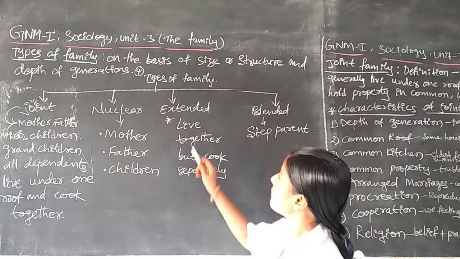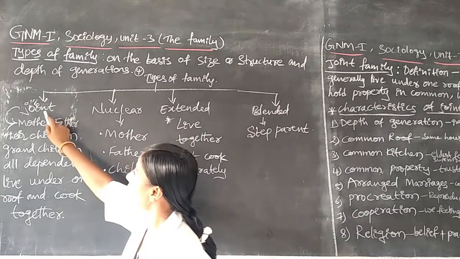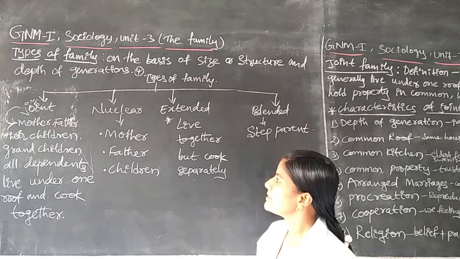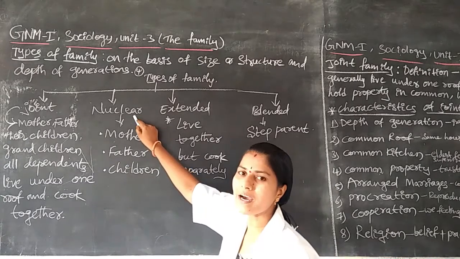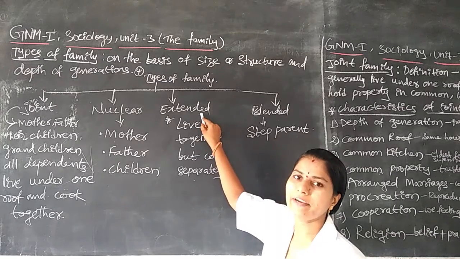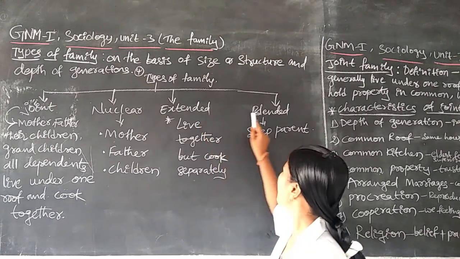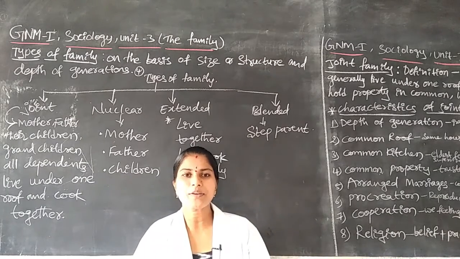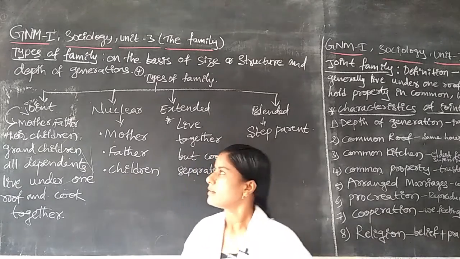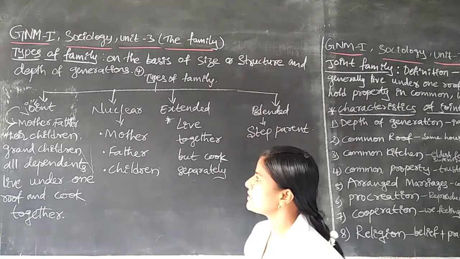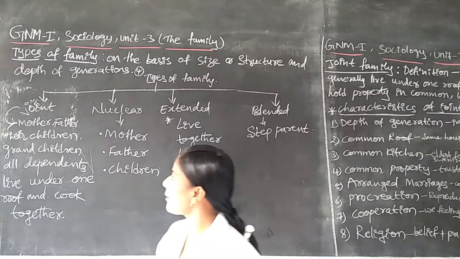The first one is the joint family. The second one is the nuclear family. The third one is the extended family. The fourth one is the blended family. These are the 4 types of family.